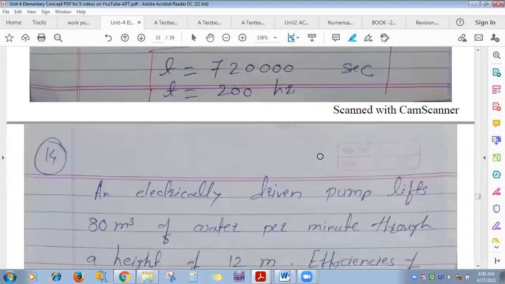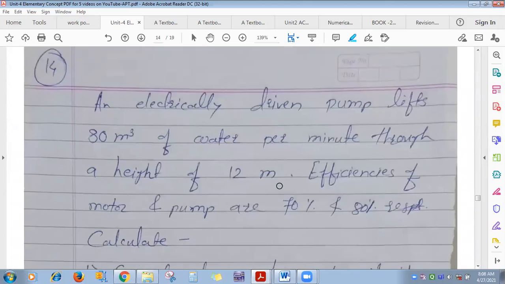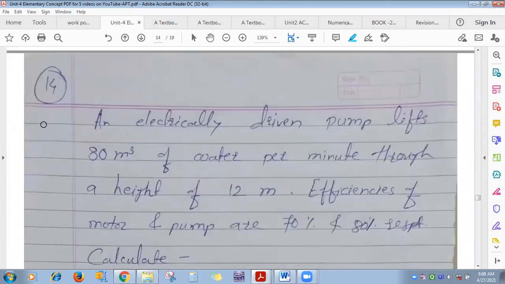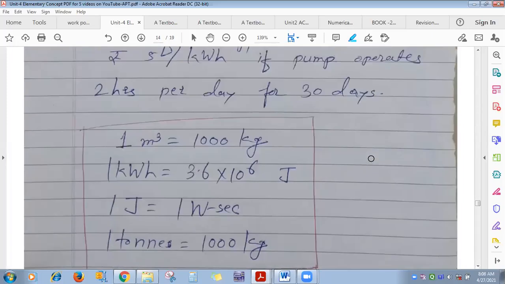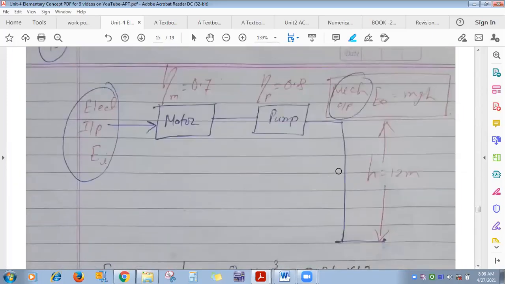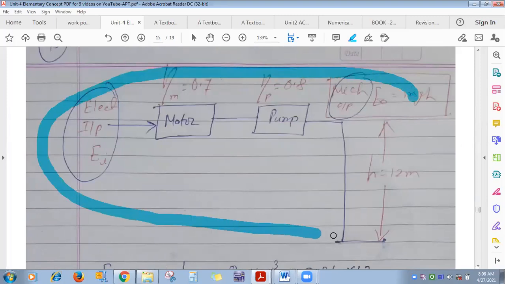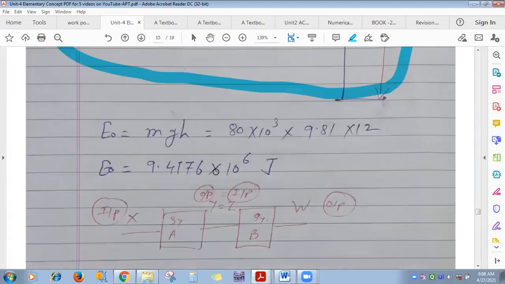Same thing, that is, time here you have been asked. In the previous one, energy you were asked. This one type, everyone please do. An electrically driven pump. In the local author book, whatever I have forwarded to you, 4-5 types are there, like this assembly, like this is the arrangement. Motor pump, it is lifting water. So please do these types of numericals.